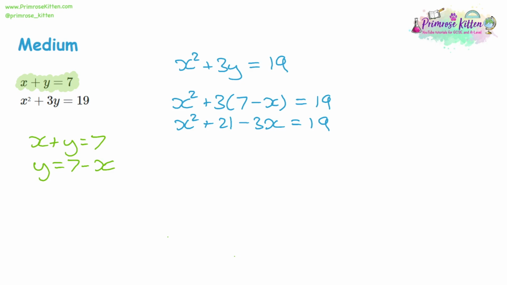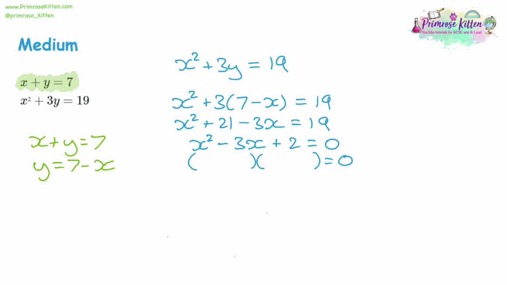And let's rearrange it to be in the format we expect from a quadratic. So we'll have the x squared first. Then we'll have the x term, negative 3x. And then let's take 19 away from both sides to make it equal to 0. So 21 take away 19 is 2. Now we have a quadratic, we can solve this.